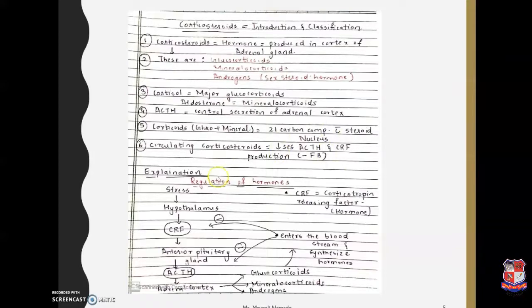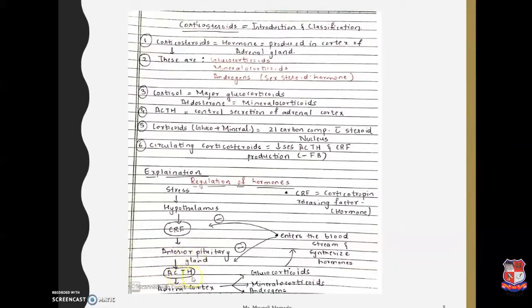So we'll see about the regulation of hormones. When there is stress induced in our body, it sends a signal to the hypothalamus region, where a releasing factor is produced, that is corticotropin releasing factor. Basically, the hypothalamus controls two factors, the releasing factor and the inhibitory factor, that is, it produces releasing hormones and inhibitory hormones. Here it produces the corticotropin releasing factor, which sends a signal to the anterior pituitary gland, where there is